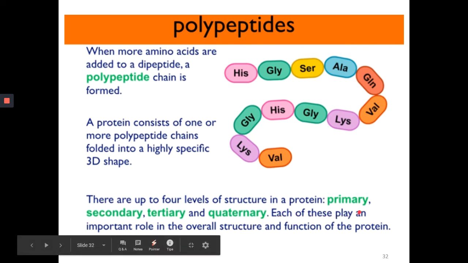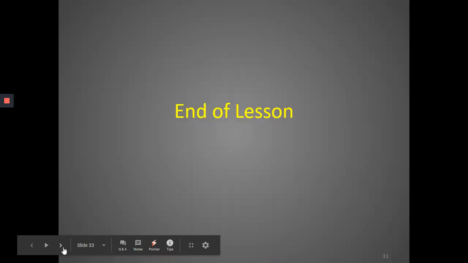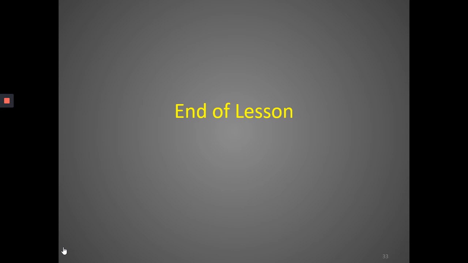We are going to study these structures in the next task. With that, we come to the end of this lesson where we learned what polypeptides are and how they can be formed. We will be studying more about the primary, secondary, tertiary and quaternary structure of proteins. Thank you.